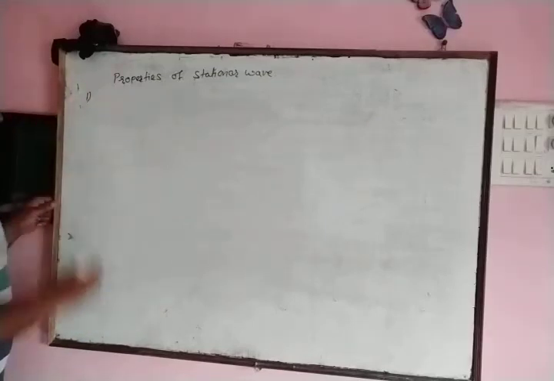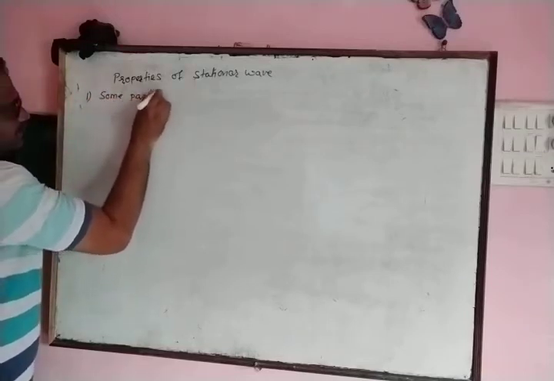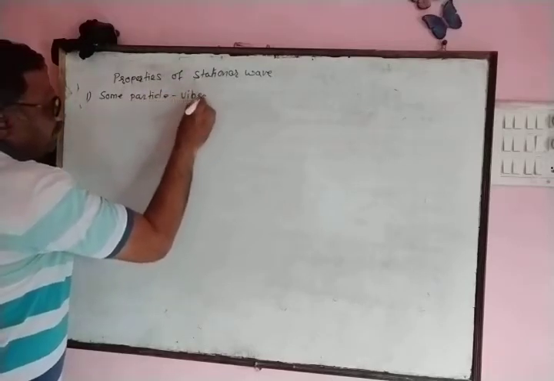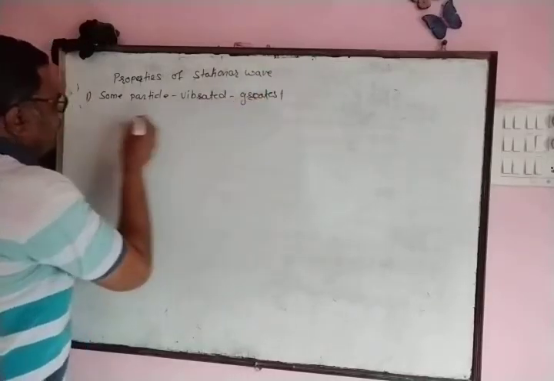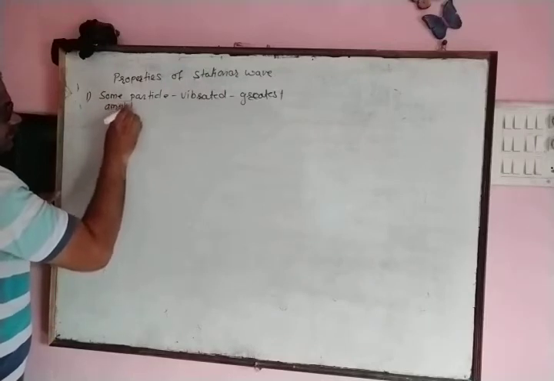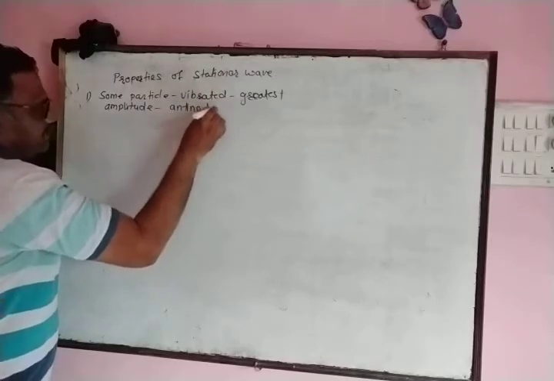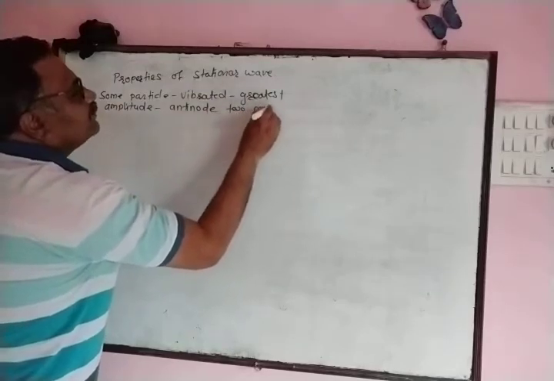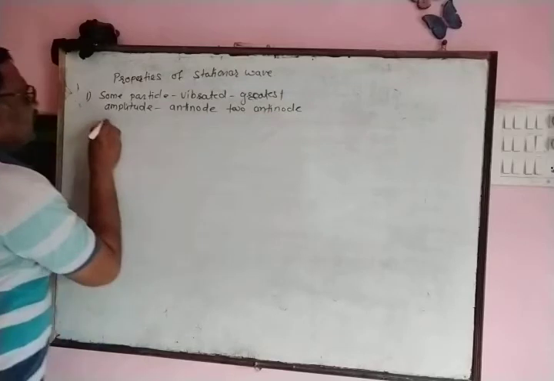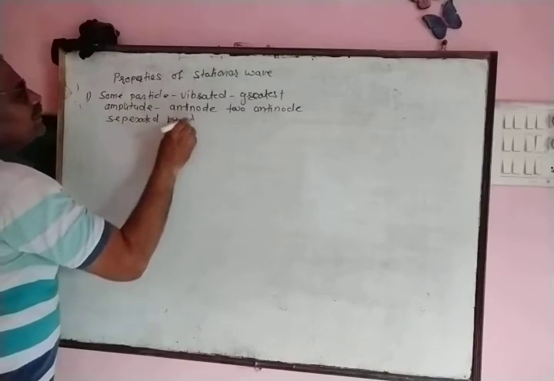When a stationary wave is generated, some particles of the medium vibrate about the mean position with the greatest amplitude. All such particles are known as antinodes, and two successive antinodes are separated by distance lambda by 2.